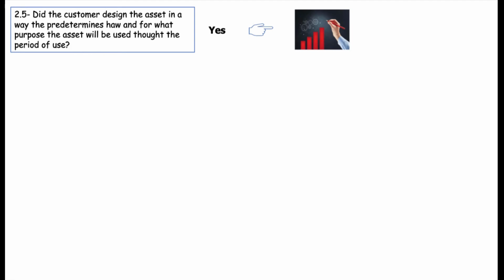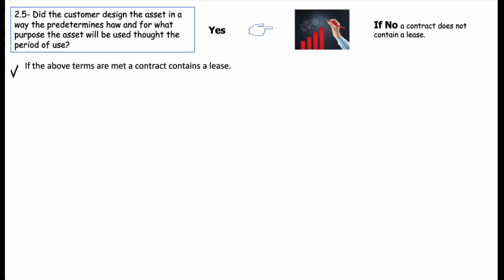If the customer or the lessee has the right to design and determine how and for what purpose the underlying asset is going to be used, in this case the lessee has to consider the lease contract over the lease term. So if the above terms are met, a contract contains a lease.